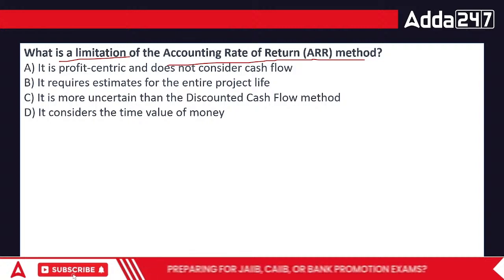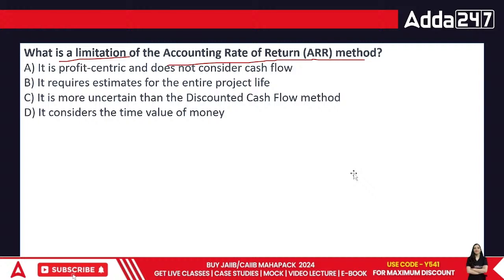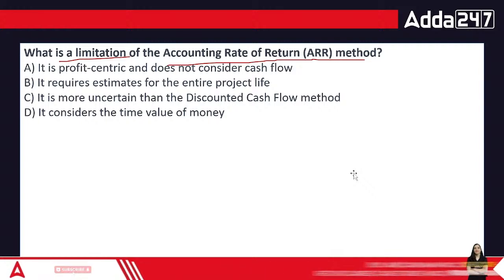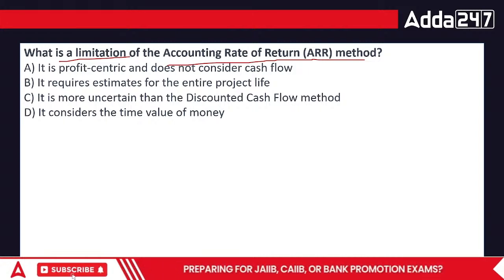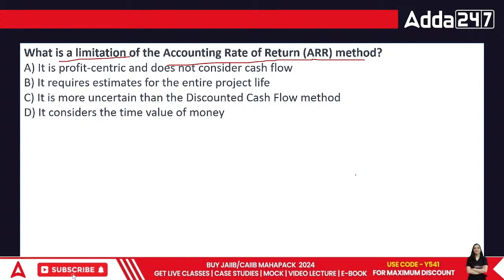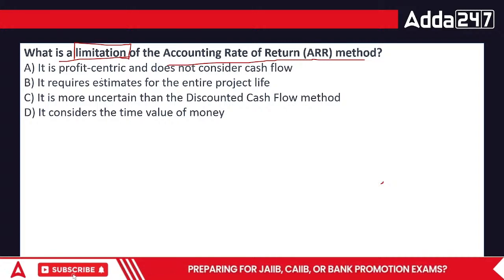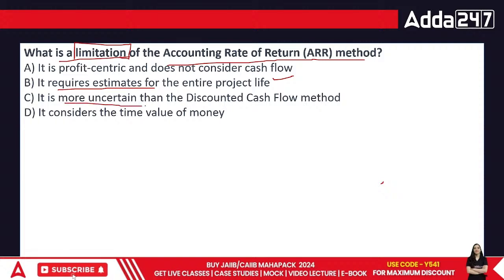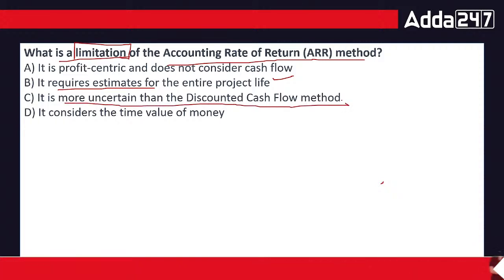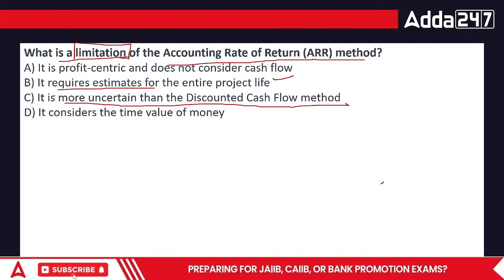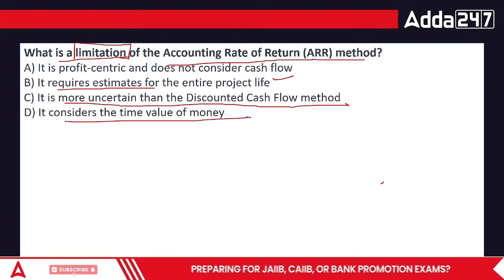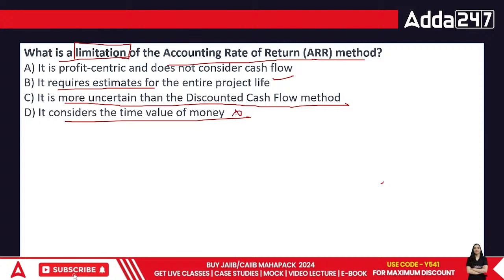When we talk about accounting rate of return, this is actually something which is non-discounted, and that is why it is called a traditional method. Or, it requires estimates for the entire project life. No, we cannot say that. The answer is to find the limitation, the disadvantage. It requires estimates. This is true. It is more uncertain than the discounted cash flow method. Again, true. But this is a characteristic, not a limitation. It considers time value of money. Actually, it doesn't. So this is a wrong statement.